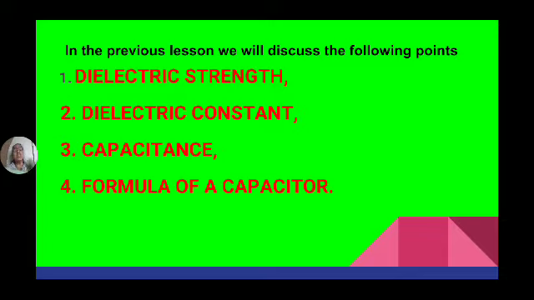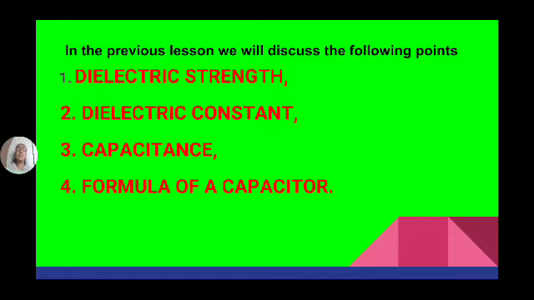So, without losing insulating properties, up to what maximum voltage the dielectric material can withstand, that voltage is known as dielectric strength of that dielectric material. So, the maximum voltage up to which a dielectric material can withstand without losing its insulating properties is known as dielectric strength of that particular dielectric material.